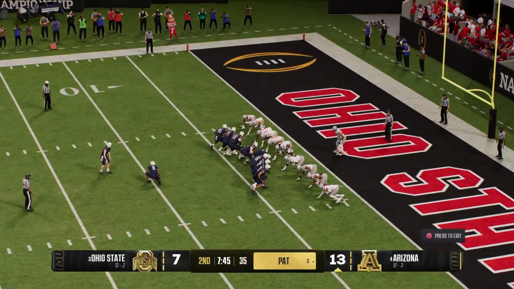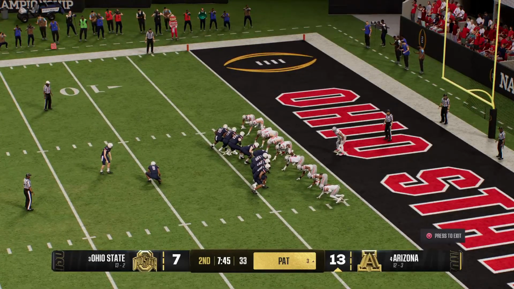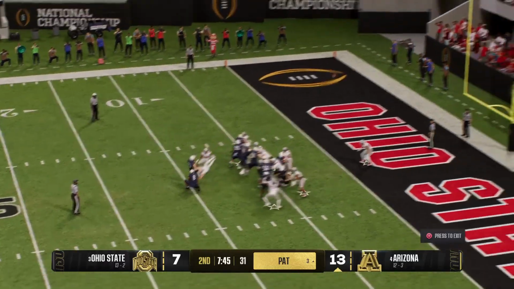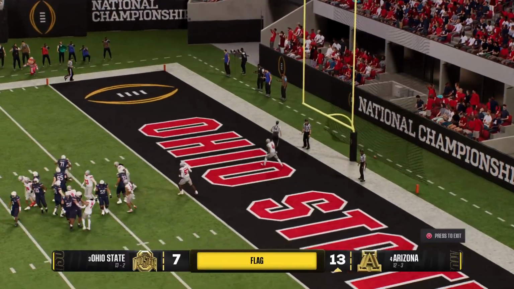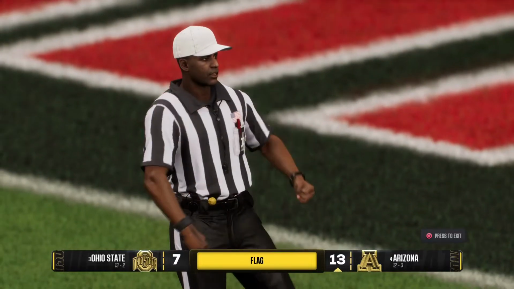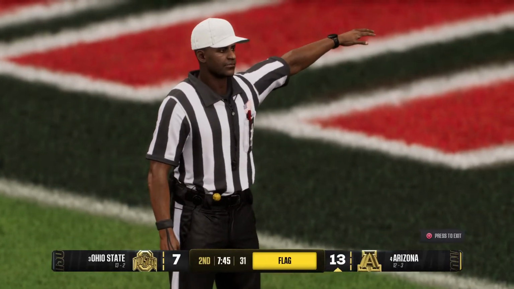So they'll try to add to the lead now with a PAT. The kick is good, and the kicker got clobbered. Flags all over the field. Personal foul. Roughing the kicker. Defense.